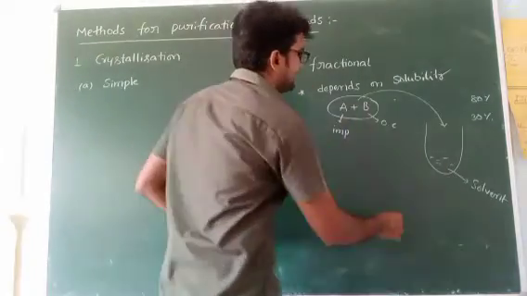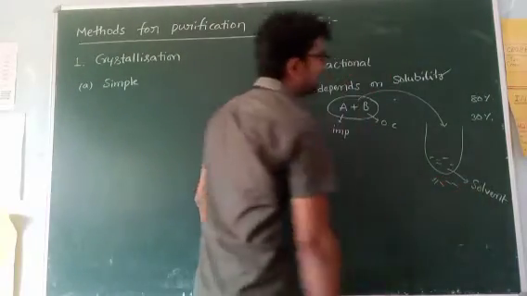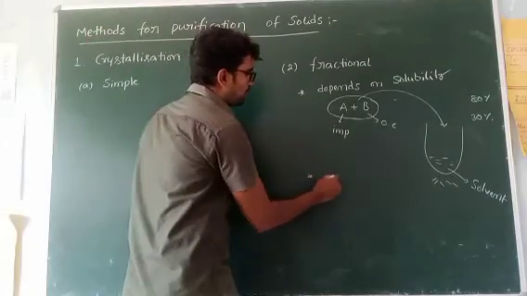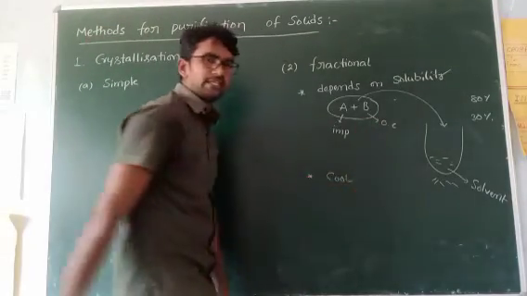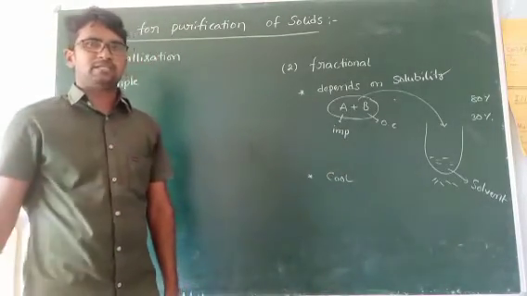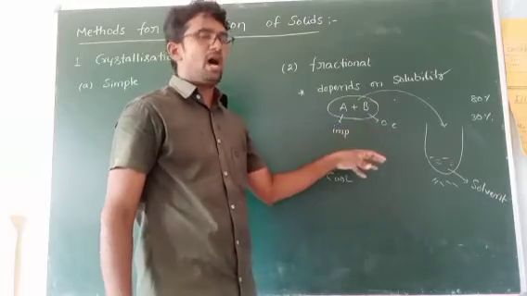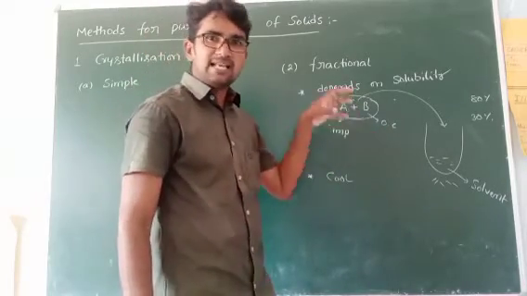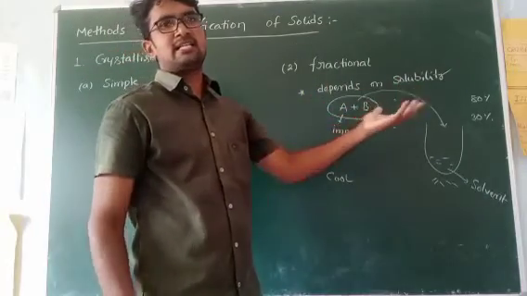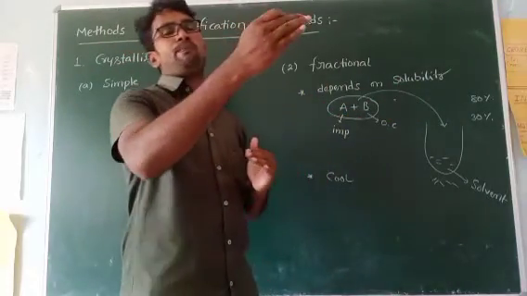Right? Now heat that content, the total content. After heating, just cool it. In the cooling process, the substance which is less soluble crystallizes first. Crystallizes means converted into solid part.